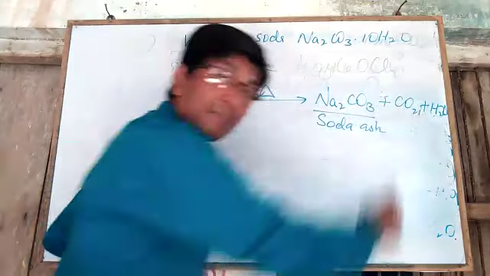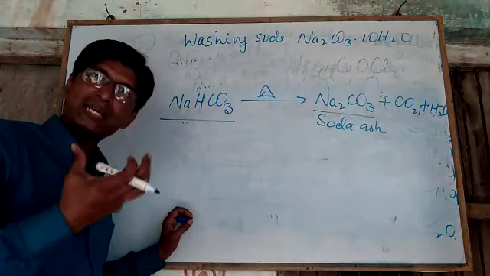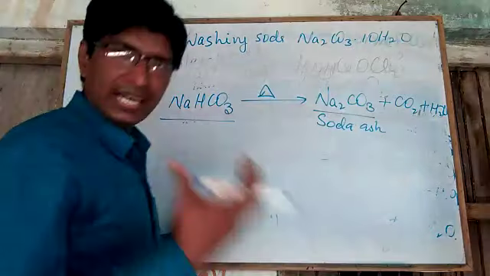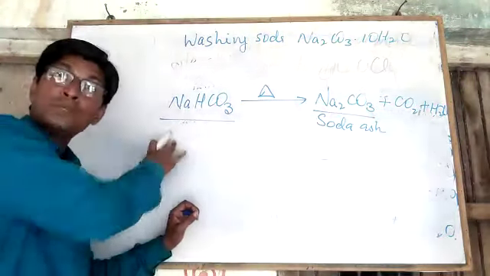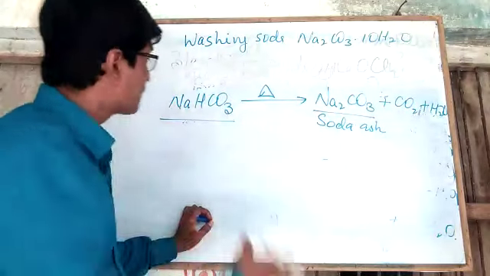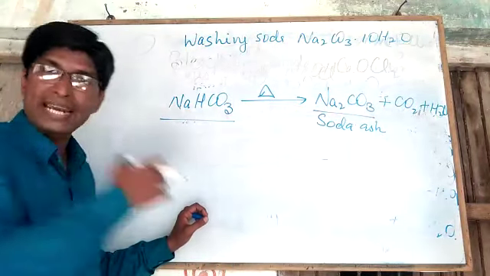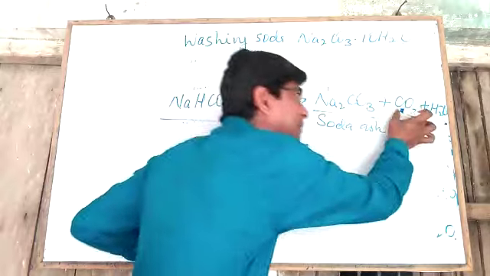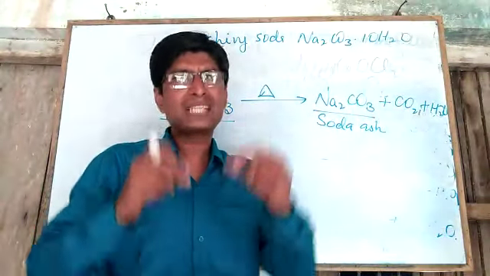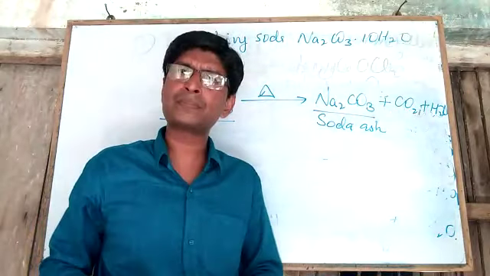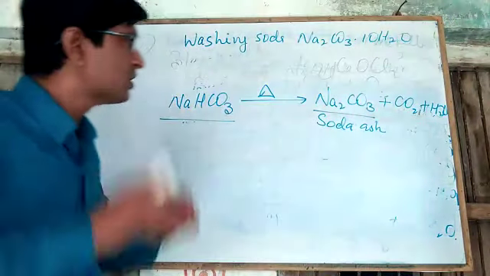Due to this carbon dioxide, our food items become fluffy. You generally eat sweets and many other things, and baking soda is used in them. Why do they become fluffy? Because when baking soda gets heated, it produces carbon dioxide, and due to this carbon dioxide, food items like sweets become fluffy and soft.